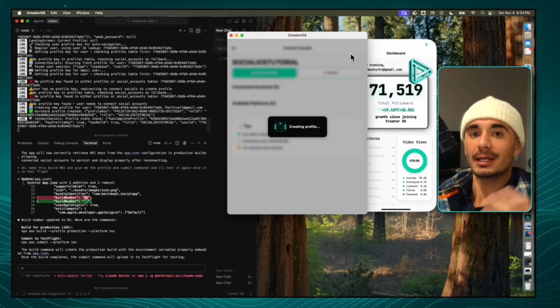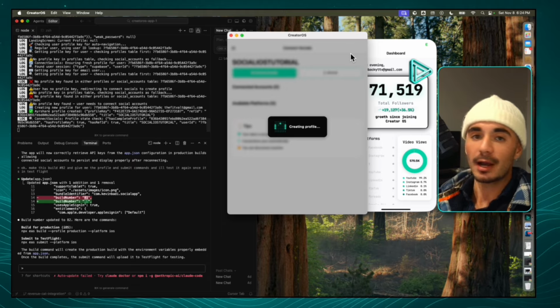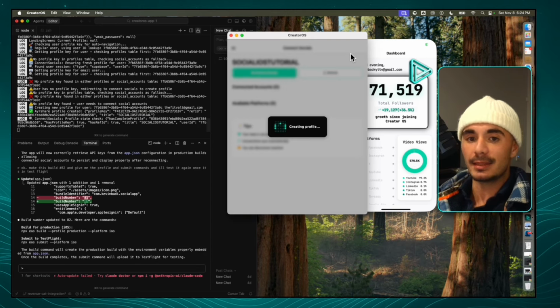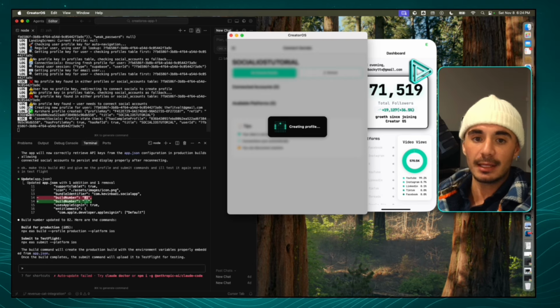Now, every user inside of your operating system, or inside of your iOS operating system, is going to have their own profile key. And this is going to help us associate their profile with their social accounts. And so we can see on the left-hand side that the profile key was successfully stored in the profiles table. And now this user that we signed up with has that profile key.